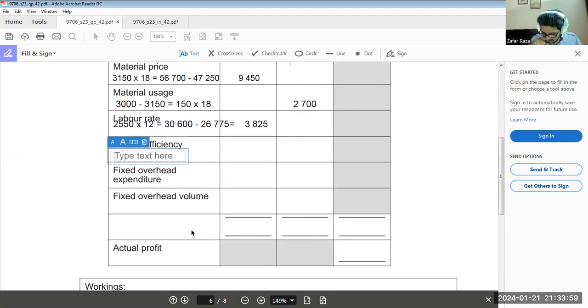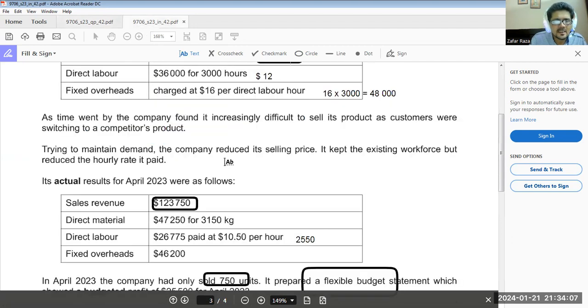Labor efficiency variance. How to calculate labor efficiency variance? Labor is efficient or not? See, for 750 units, labor was supposed to spend 2,250 hours. Okay. But they've actually spent 2,550 hours. The difference is 300 multiplied by 12, it means 3,600 unfavorable.